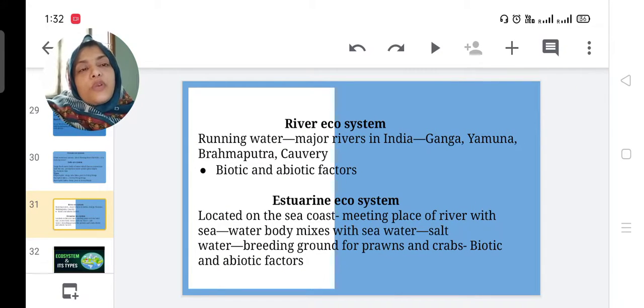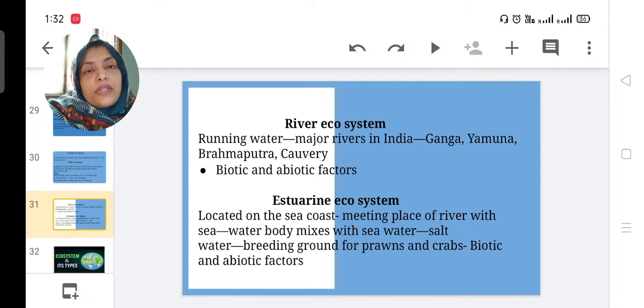Then river ecosystem, running water. The major rivers in India are Ganga, Yamuna, Brahmaputra, Kaveri. There are also biotic and abiotic factors. Then estuarine ecosystem, located on the sea coast, the meeting place of the river with the sea. When we go to Karikal beach, we can see the Arasalar river interacting with, linking with the sea.